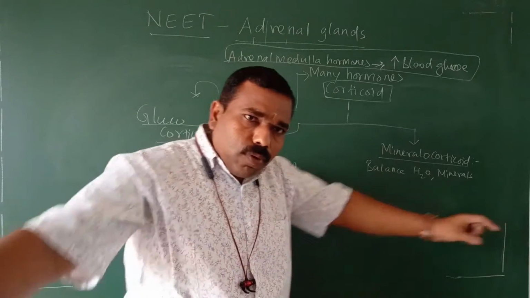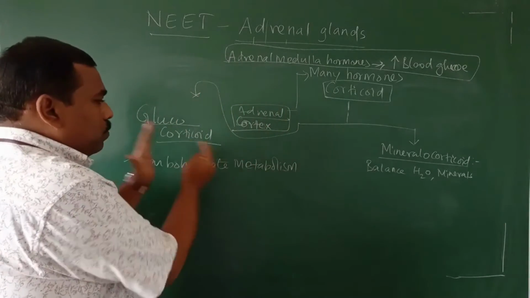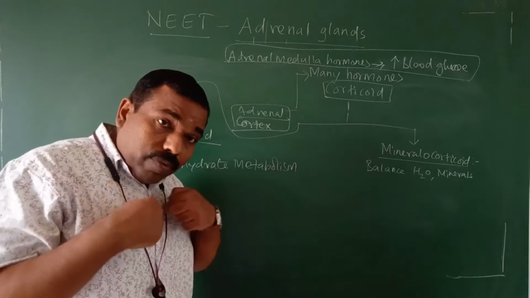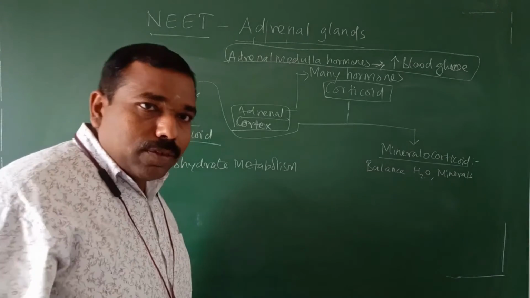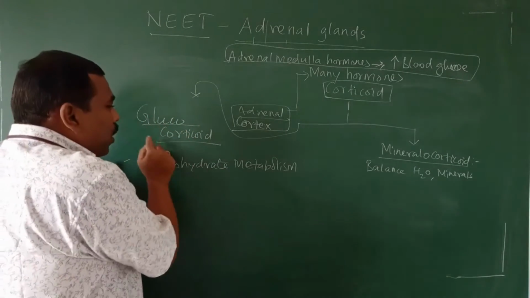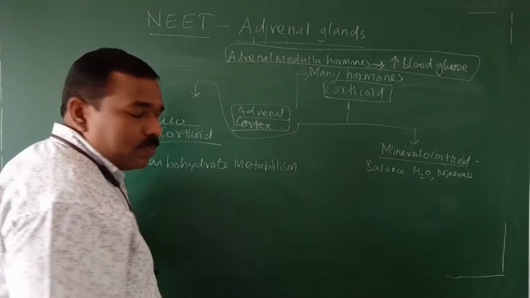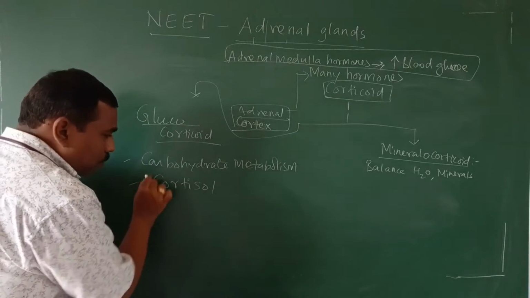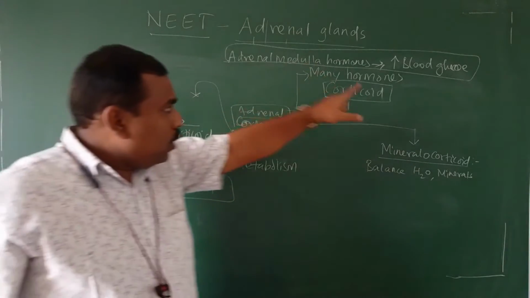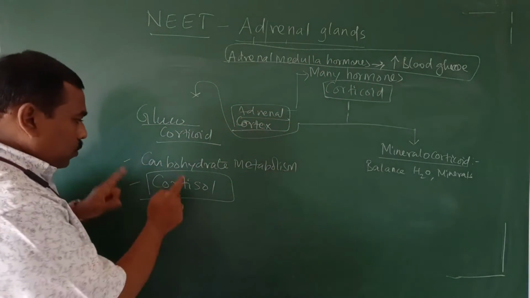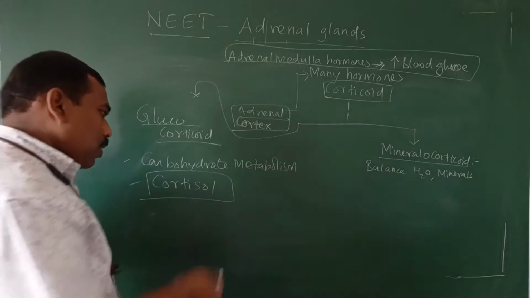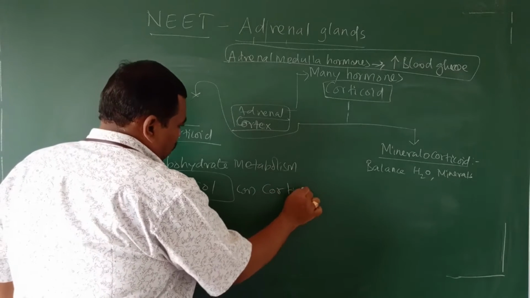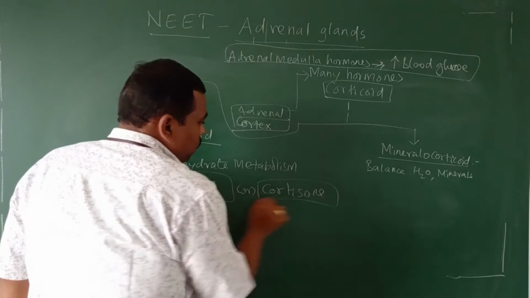There are lot of glucocorticoid group. Among that, the best example, in human being body, the glucocorticoid example is cortisol. Much more important one. In some other book, they may mention about cortisone. Everything same only.